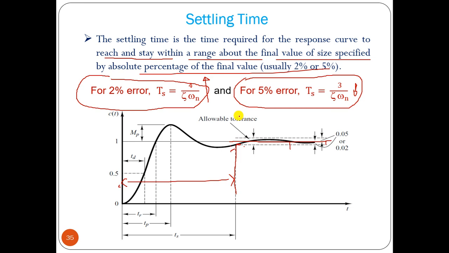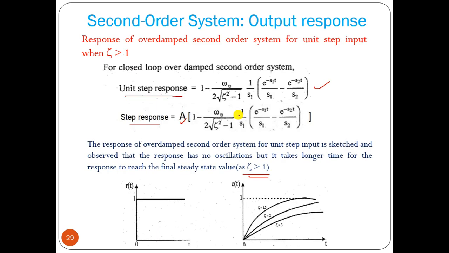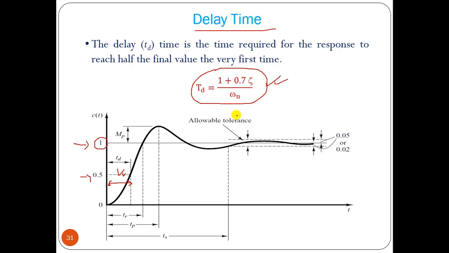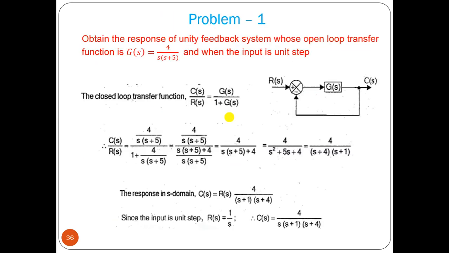So these are the formulas we have to use to solve problems and find these parameters: delay time, rise time, peak time, maximum overshoot, and settling time.